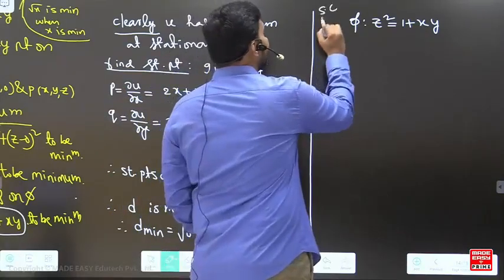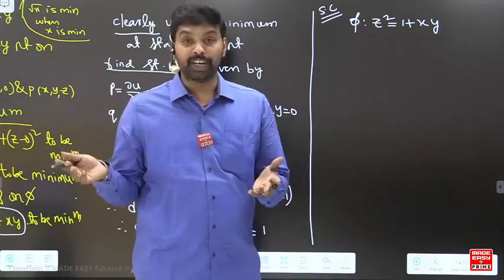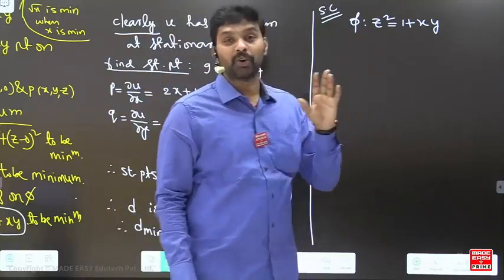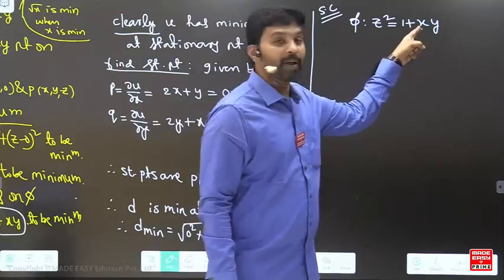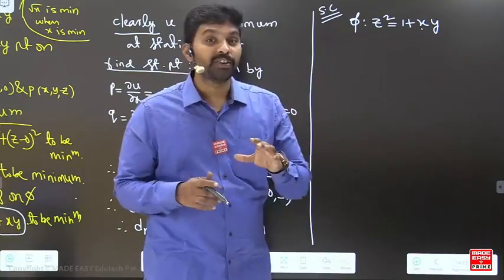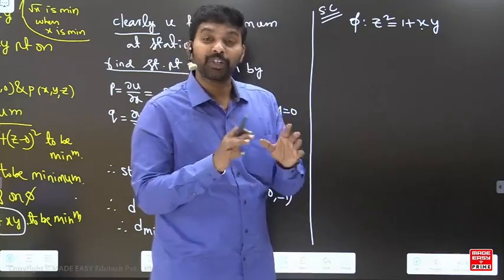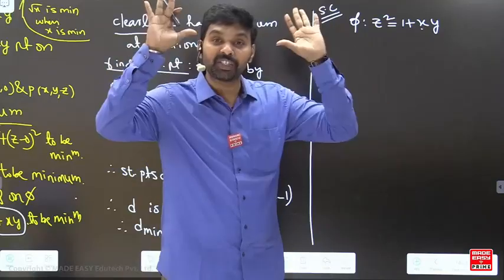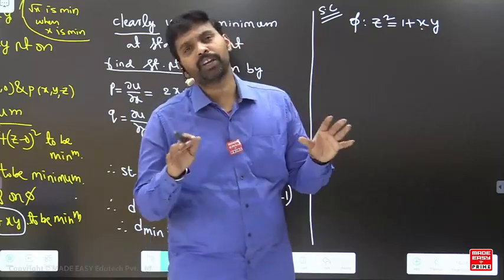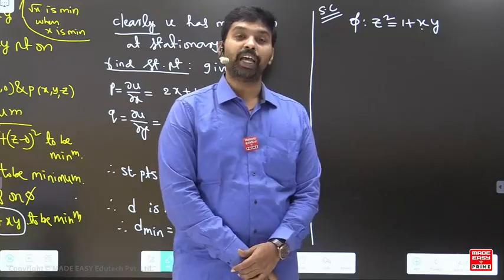So, this is the simple shortcut I feel. But it does not apply every time, only for specific functions. The function is z square is equal to 1 plus xy. If you replace x by minus x and y by minus y, the function will not change. So for x less than 0, x greater than 0, y less than 0, y greater than 0, the function remains stationary. z square gives you the same value, so it is very clear that it is symmetric about the xy plane.